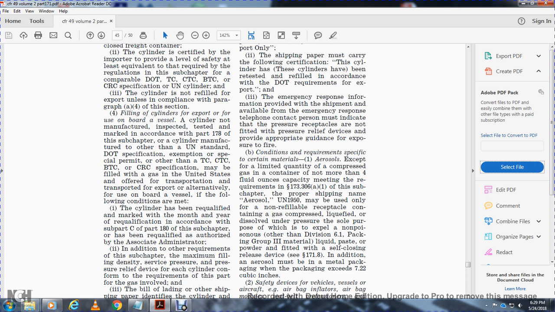Cylinder has been requalified, marked with the month and the year of the requalification according to subpart C of Part 180 of the subchapter, and has been requalified and authorized by the Associated Administrator and other board requirements. Subchapter: the maximum filling density, service pressure, and the pressure relief device for each cylinder conform with the requirements for this part with the gas involved.